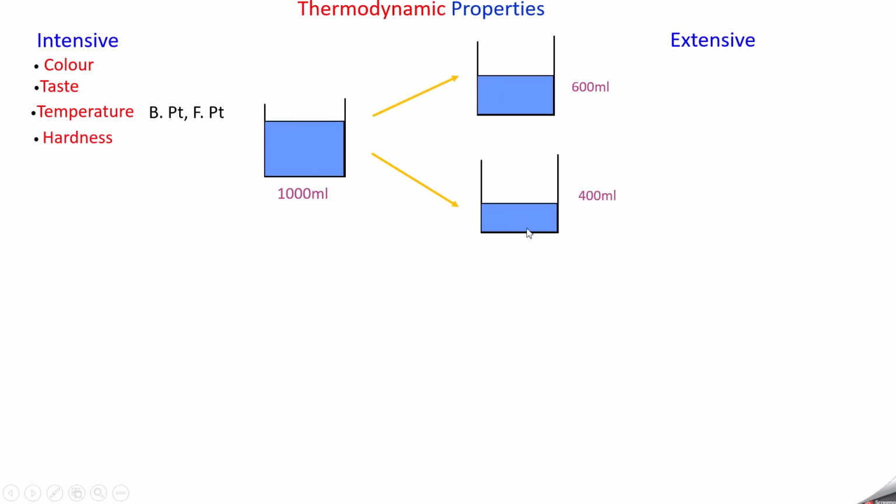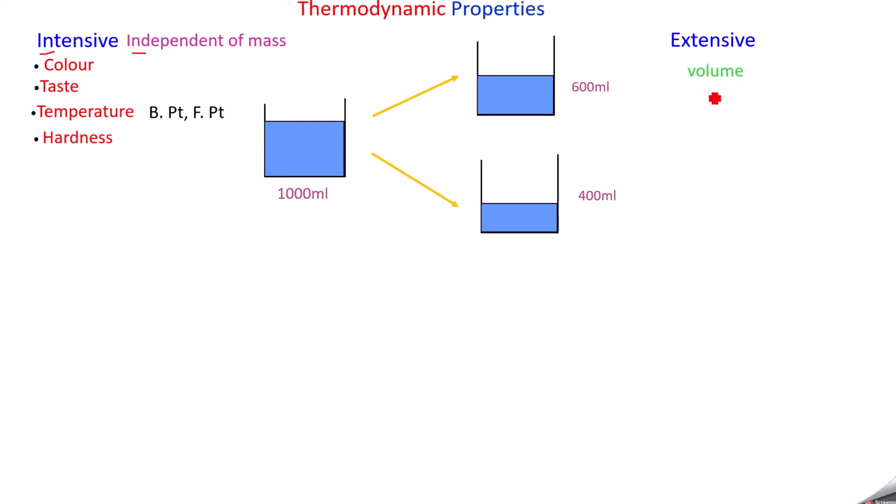Hardness of water also will not change. They will have the same hardness. So you can say that color, taste, temperature, hardness, they will not depend on the size or the mass of the substance taken. So those properties are called intensive properties. Therefore, intensive properties are the properties which are independent of mass. They will not depend on mass. So you can remember it like this: independent. Color, taste, temperature, hardness, they will not depend on the size or the mass of the substance taken, so they come under intensive properties.